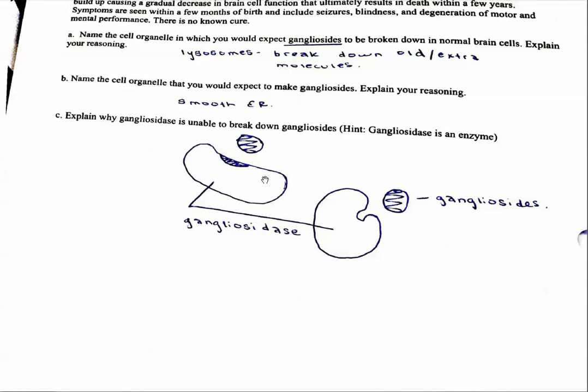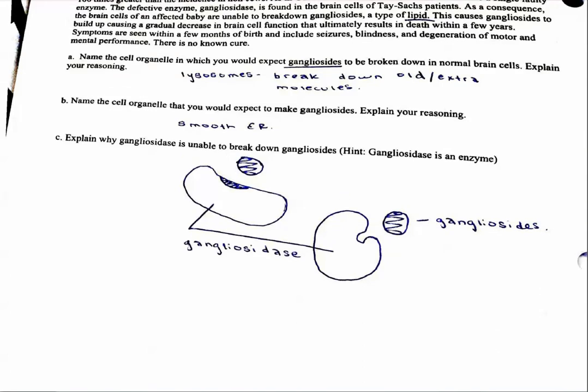Now, what happens in Tay-Sachs is that the shape of this ganglioside changes. So maybe it looks like this. Now notice the ganglioside no longer can fit in there, right, at this active site, it no longer can fit. Therefore, the enzyme in the lysosome can't break down the lipid, and so you have accumulation of a lipid, which then kills the kid eventually. Okay, so review your notes, guys. That's all